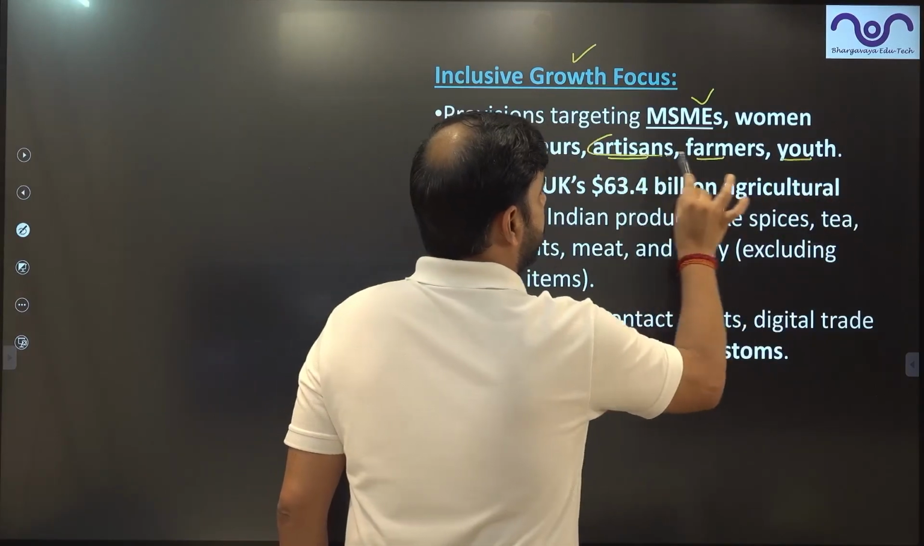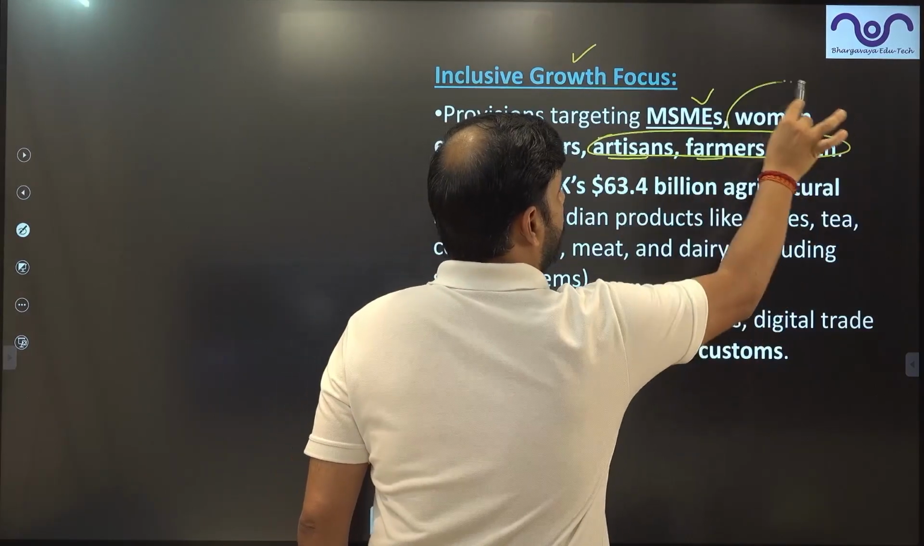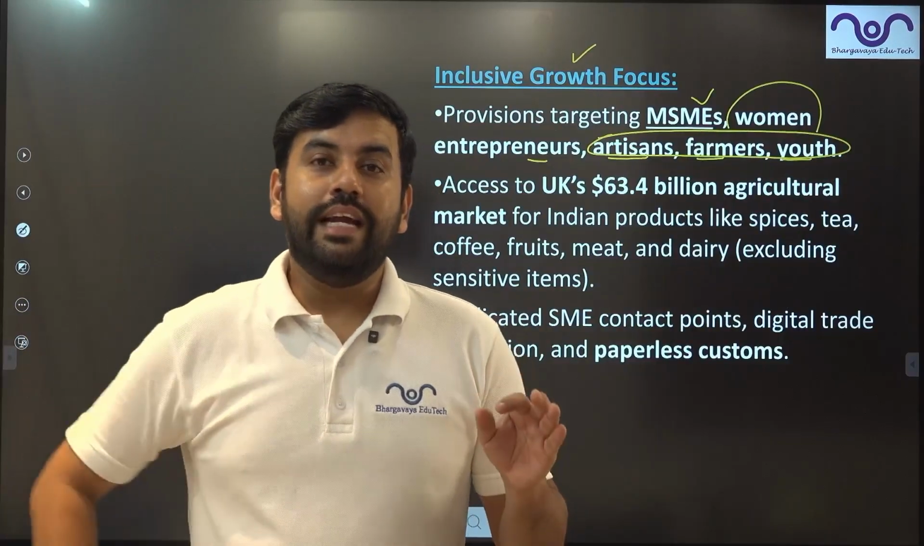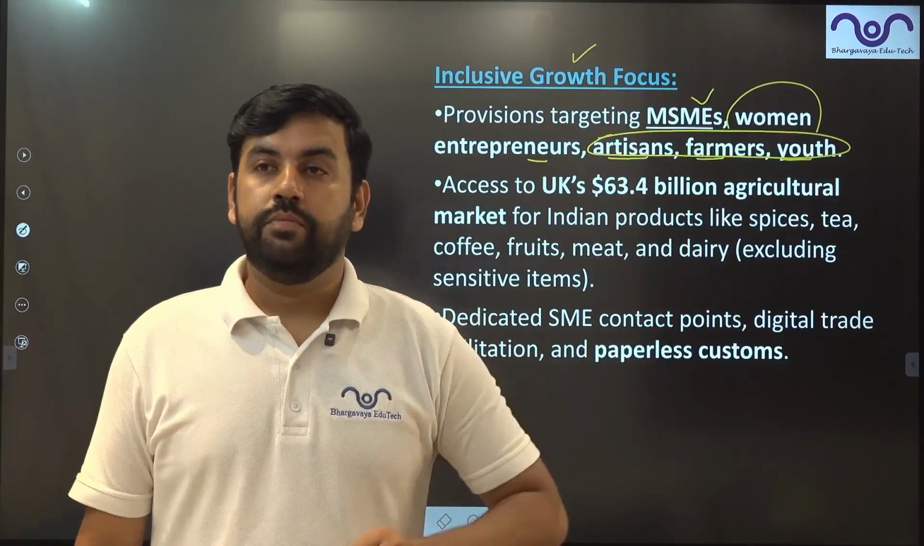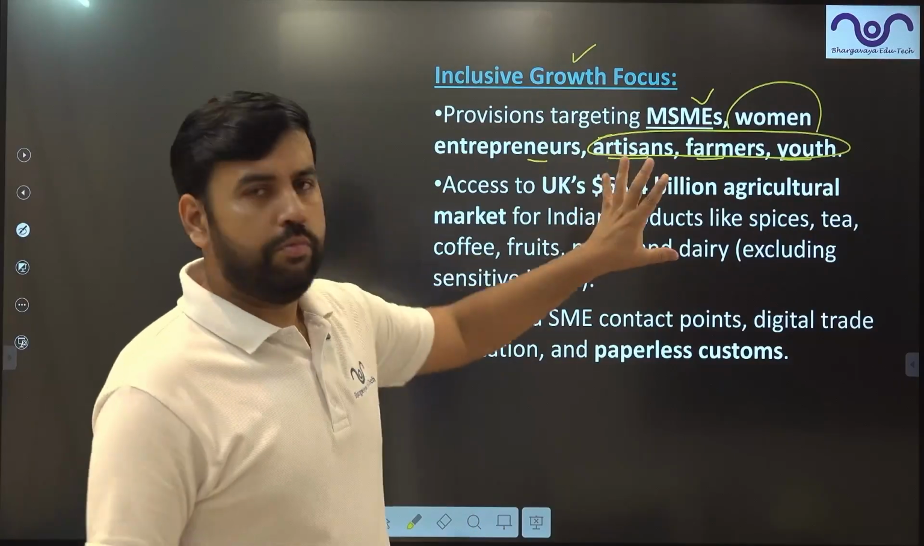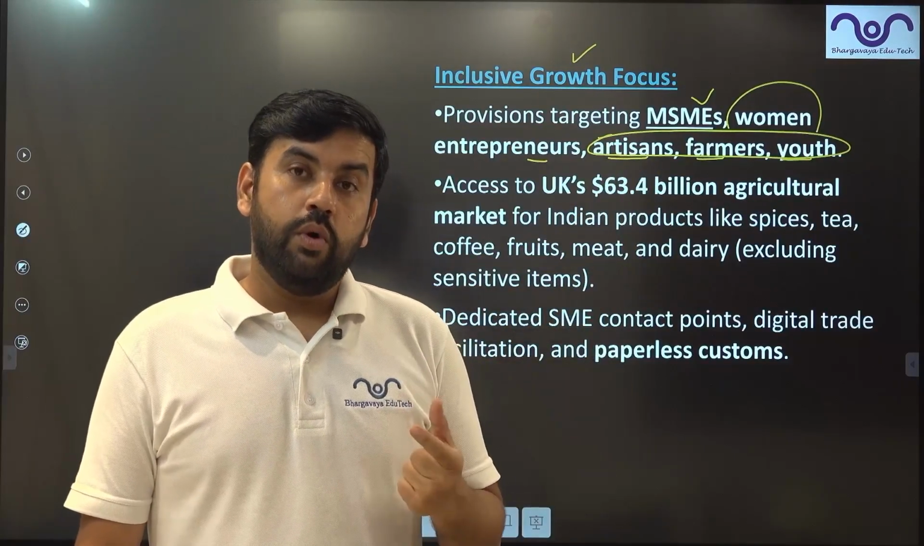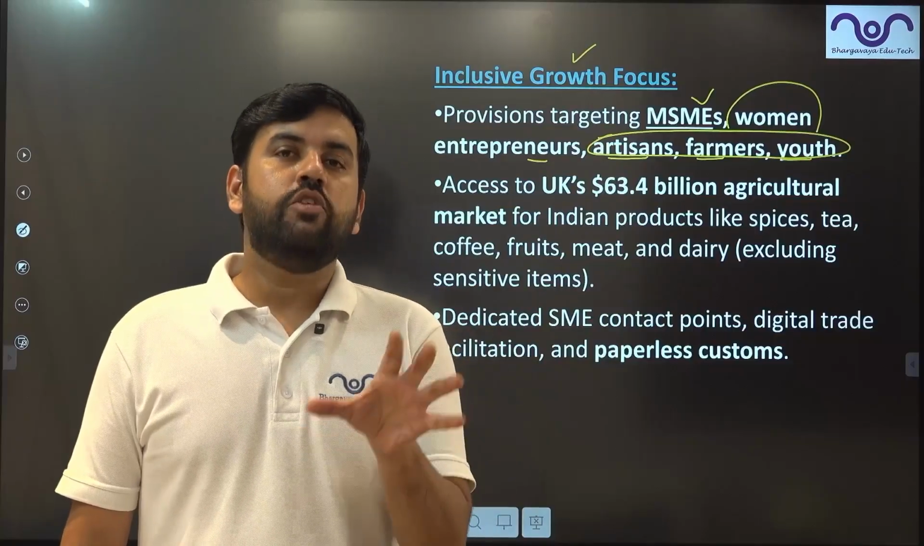Now, artisans, farmers and youth, if you join them with women, they contribute more than 80% of India's population. Farming community alone contributes like 40-45% of the employment. So, this treaty has been designed to benefit these people.